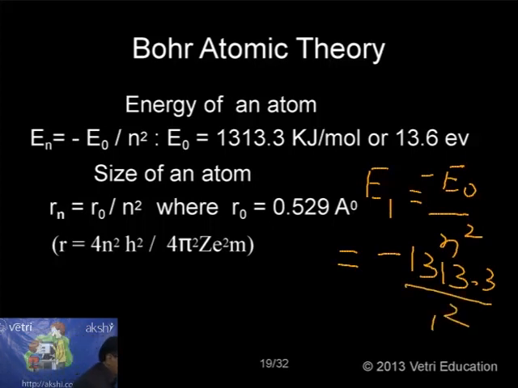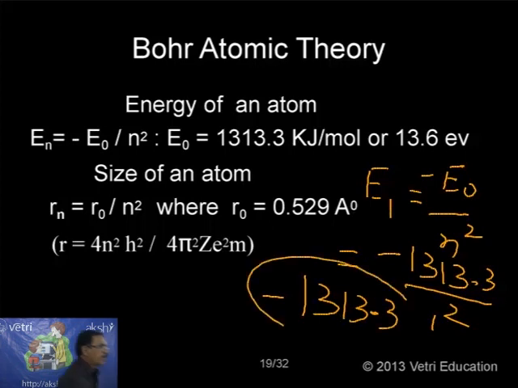So the value is minus 1313.3 kilojoule per mole. When the electron is present at the first level, it is minus 1313.3 kilojoule per mole, or 13.6 electron volts. Suppose the electron is present in the second level, what will happen now?